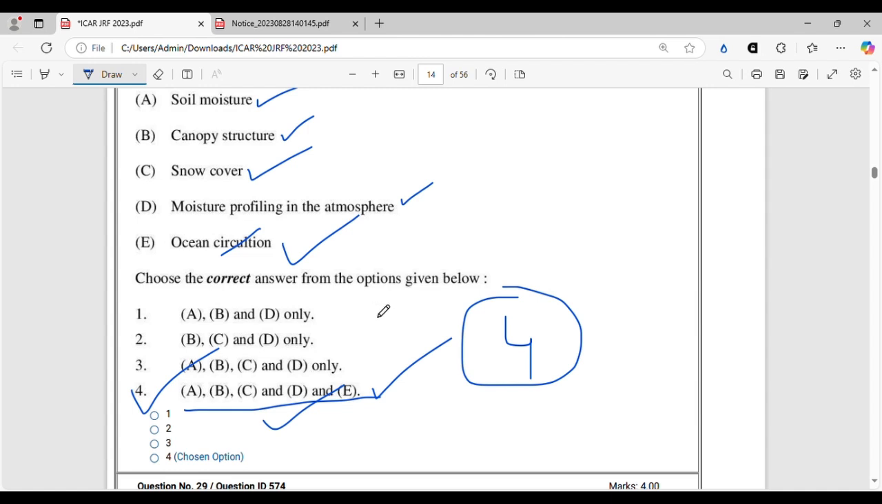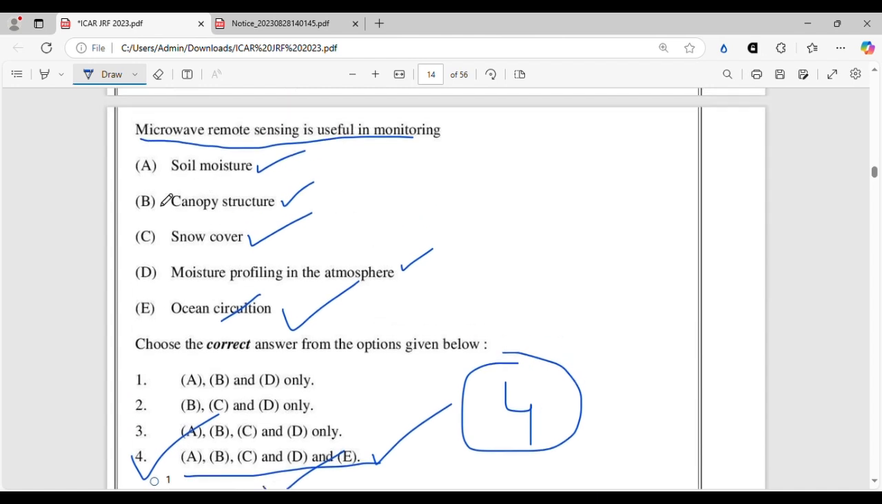You must see that all these parameters are mostly soil surface or surface parameters. Even in ocean, circulation is a surface parameter. You can see it from above. So microwave remote sensing is useful in monitoring that, because the microwave backscattering method is mostly useful for up to 5 to 10 centimeter of the surface. And that is why moisture profiling in the atmosphere, snow cover, canopy structure, these things can be easily observed. But if you are finding out moisture profiling deep into the soil profile, that will not be possible, because below 5 to 10 centimeter of the soil profile, microwave remote sensing won't work.